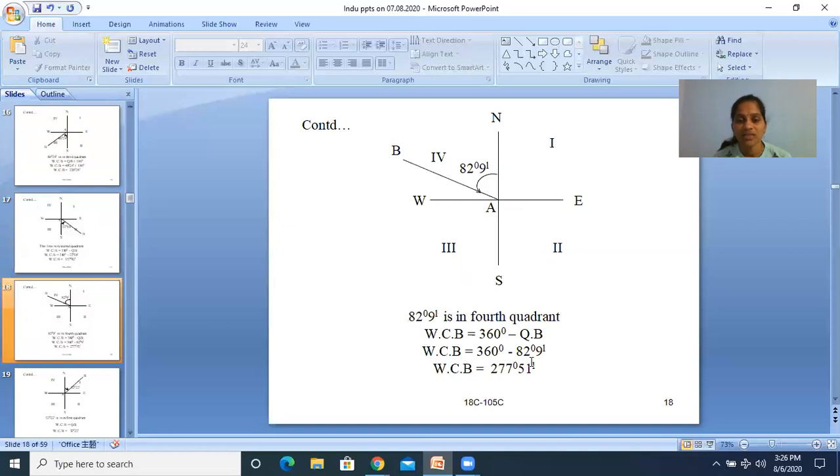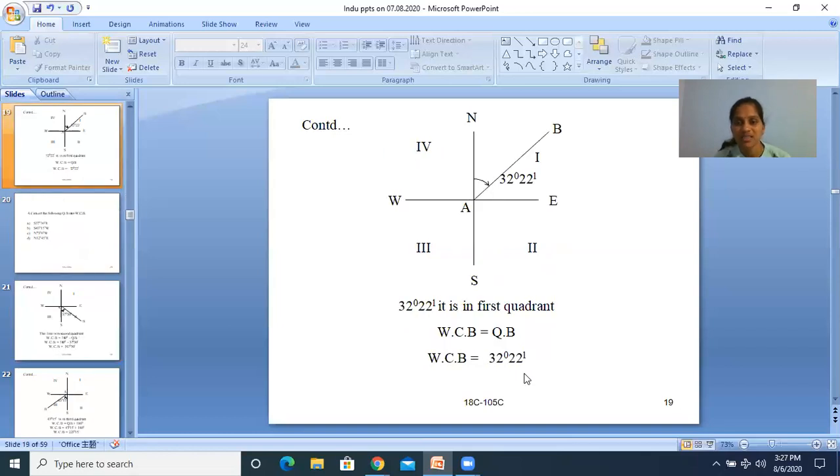Then northwest is the fourth quadrant. So 82 degrees 9 minutes west is in the fourth quadrant. And then WCB is equal to, what is the rule? 360 minus QB. WCB is equal to 360 minus 82 degrees 9 minutes. WCB is equal to 277 degrees 51 minutes. So this is in the fourth quadrant, right?